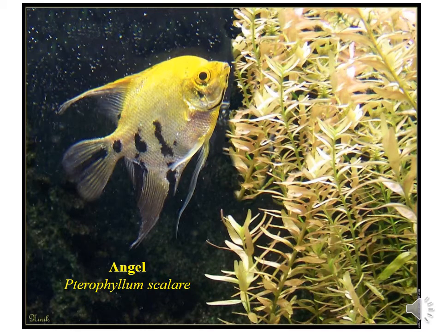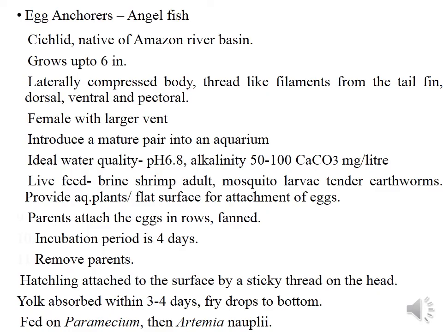The next one is angelfish, Pterophyllum scalare. Egg anchorers, angelfish. It's a cichlid which is native to the Amazon River Basin. Grows up to 6 inches. Laterally compressed body, thread-like filaments from the tail fin, dorsal, ventral and pectoral fins are present. Females are with larger vent.